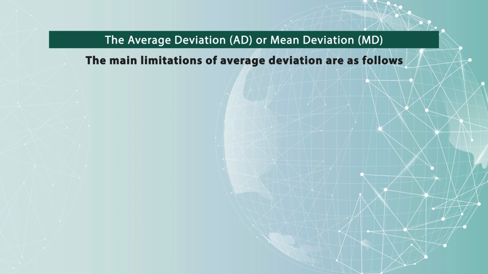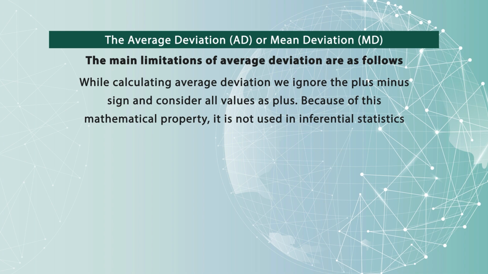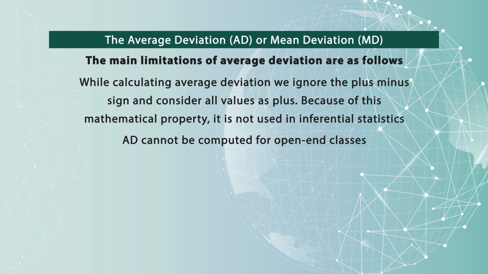Why? The main limitation of average deviation is that while calculating it, we ignore the plus and minus signs and consider only the plus values. Because of this mathematical property, it is not used in inferential statistics. We eliminate the sign within our calculation. Also, AD, the average deviation, cannot be computed for open-ended classes, because for average deviation we require all the data set.